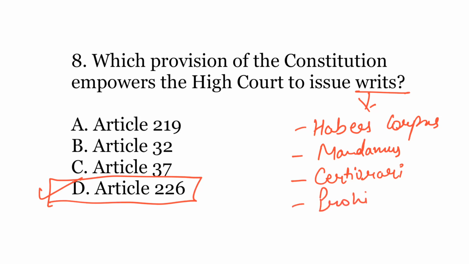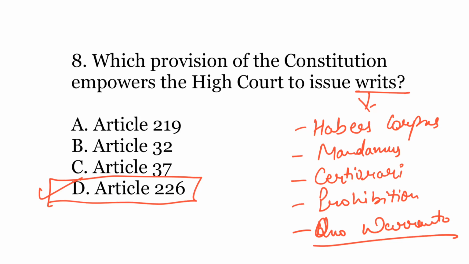Fourth is the writ of prohibition, under which a lower court can be stopped from exceeding its jurisdiction or to quash a case. And fifth is the writ of quo warranto, under which the court asks a person whether he has the warrant or authority to hold a particular public office. So these writs are issued by the Supreme Court under Article 32 and by the High Courts under Article 226.